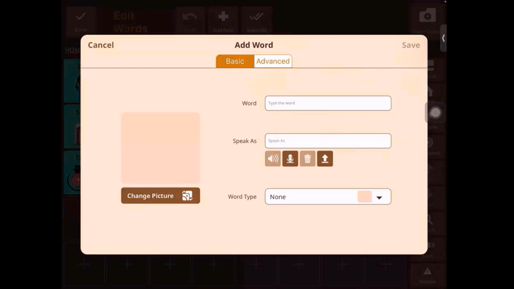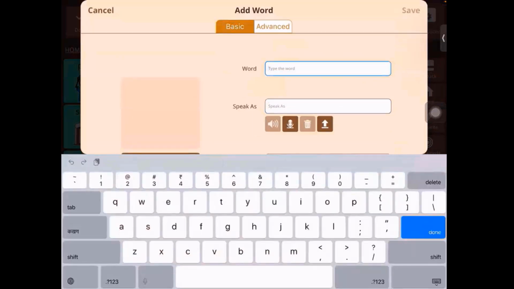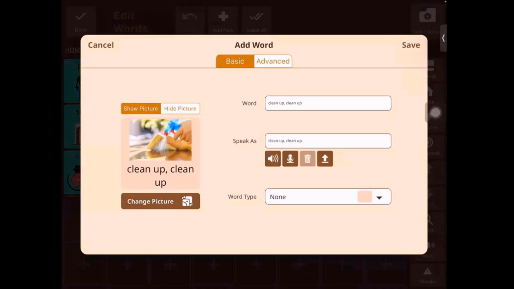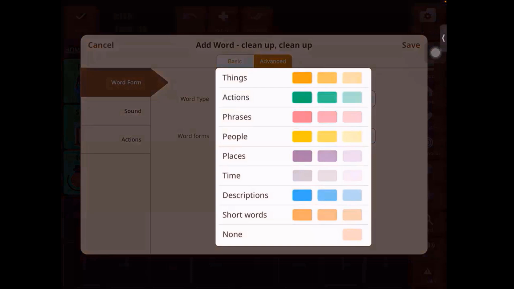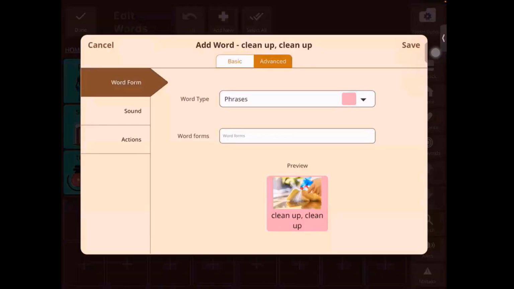So I'm going to choose a YouTube video, specifically a Cocomelon song from YouTube, so that it would play the YouTube video for me when I say the word cleanup. So I've typed that in. And now I go into advanced. Okay. I've selected the word type as phrases.